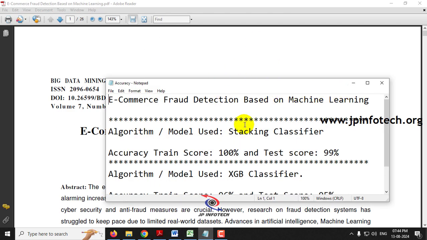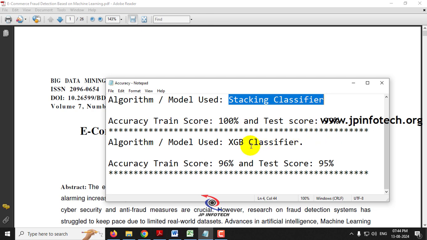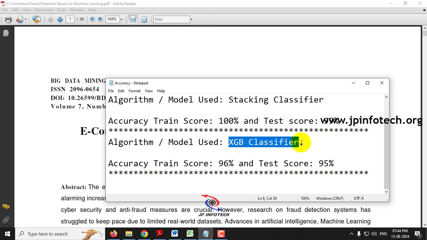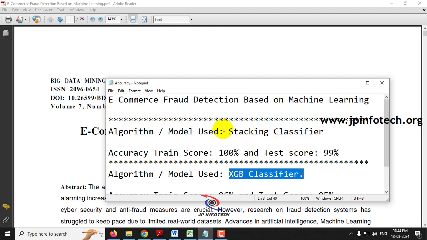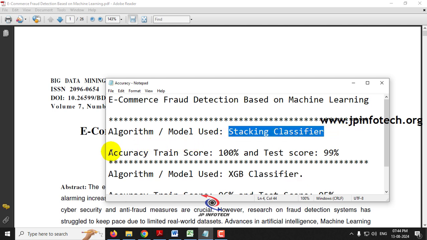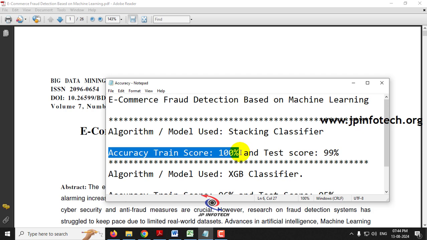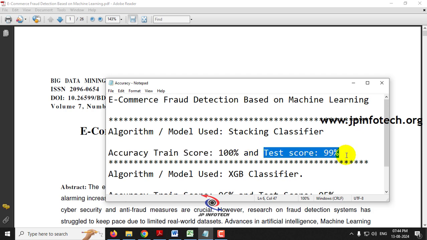We are going to use two different machine learning models. One is the Stacking Classifier and another one is the XGB Classifier. In the first model, the Stacking Classifier, we have achieved a train score of 100% and a test score of 99%.